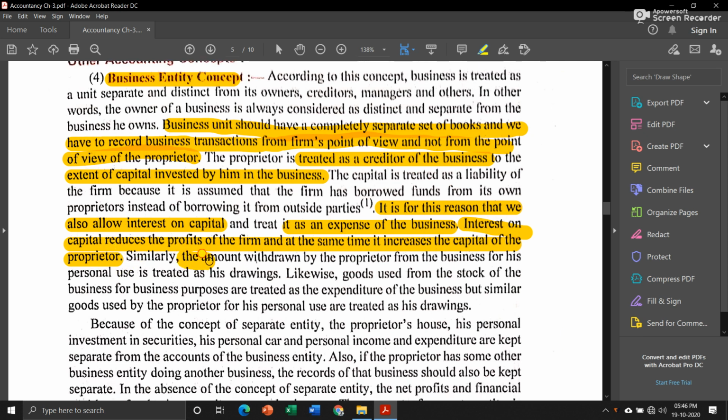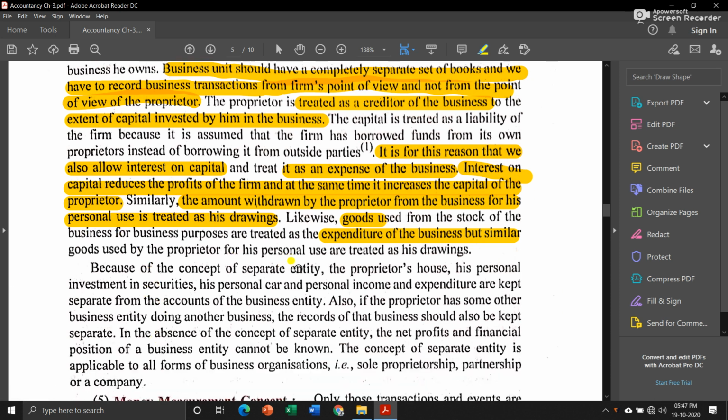And in a similar manner, the amount which the proprietor withdraws from the business for his own personal use will be treated as drawings, and on those drawings also the proprietor has to pay some amount of interest to the business, and that will be nothing but income for the business. It is not only money that he can withdraw from the business, he can withdraw goods also from the stock for his own personal use, and in that case that withdrawing of goods or cash will be treated as expenditure for the business.